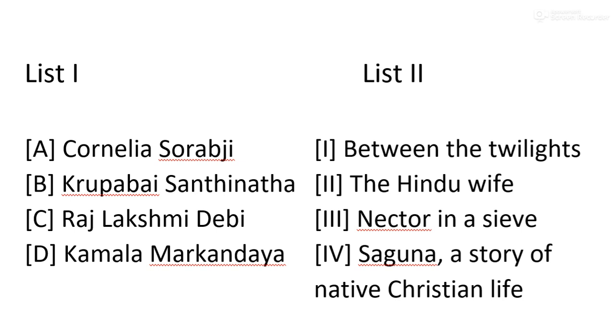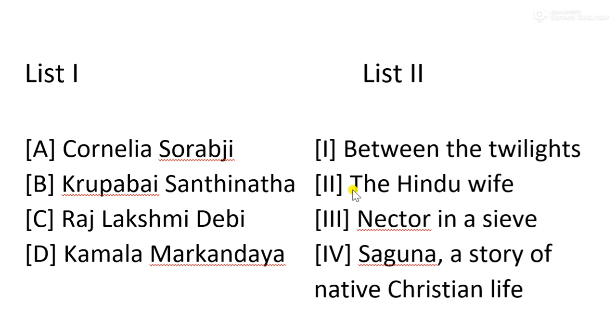Between the Twilights is written by Cornelia Sorabji. Okay, maybe remember this name, but don't go for remembering all these names. I am just telling you for the sake of this question only.